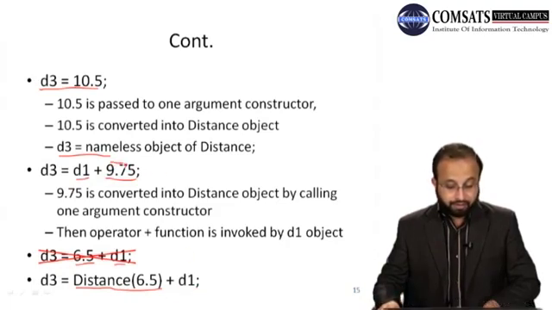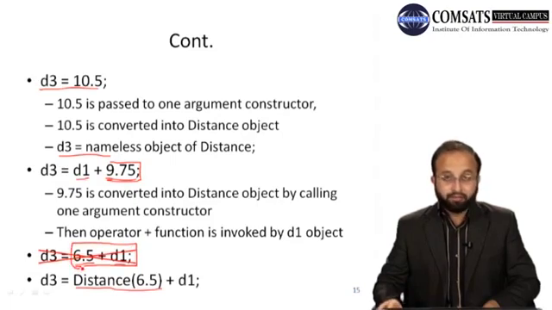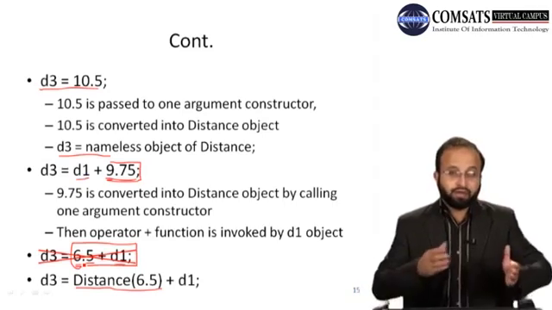But in the earlier situation, that constructor will be called implicitly, and then later the operator plus function will be called. But in this case it won't call that constructor implicitly, because the floating point value came first.